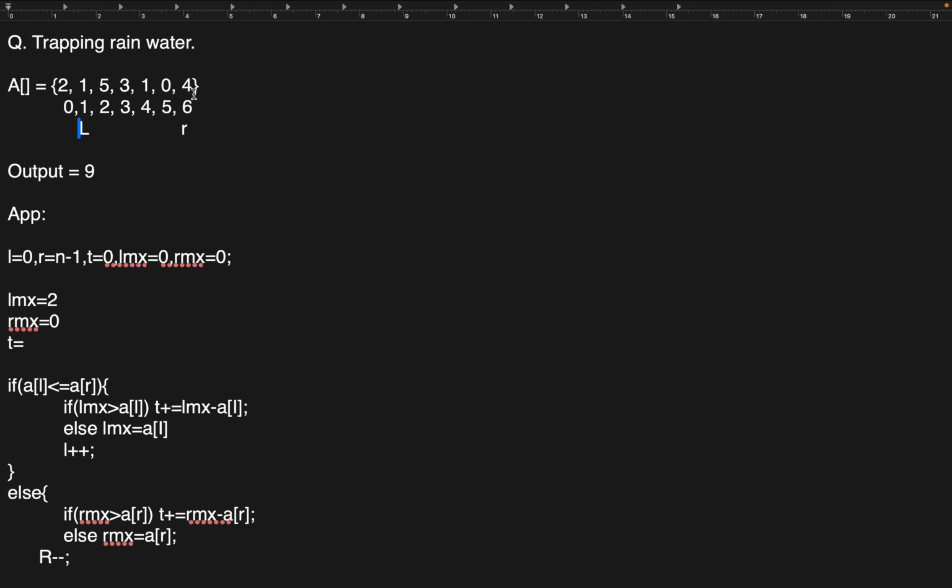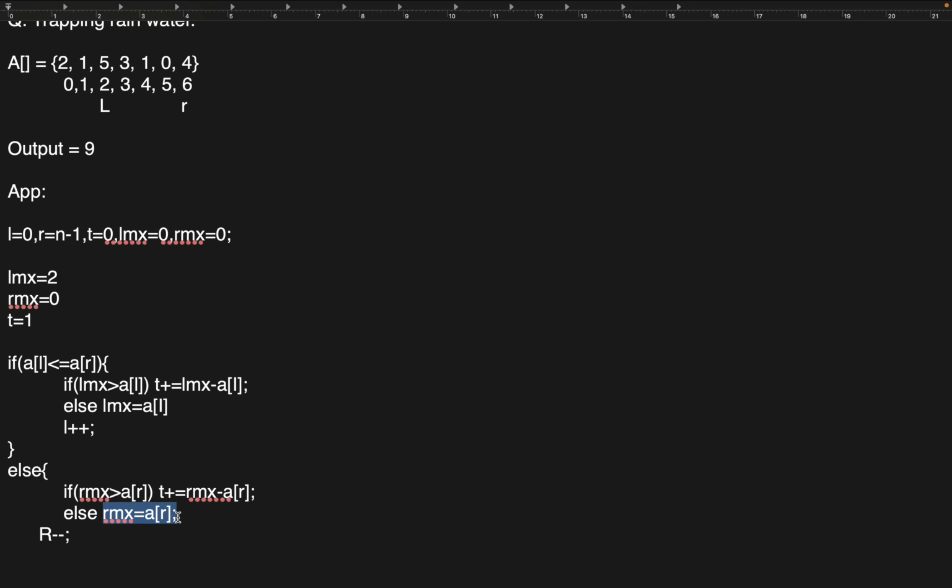Again, 1 is less than 4, and 2 is not less than 1, so update the total water: left max minus 1, which is 2 minus 1, which is 1. Again, increment the pointer, and 5 is less than or equal to 4? No, so we update our right max, which will be 4, and decrement the pointer. Again 5 is not less than or equal to 0, so update our total water.